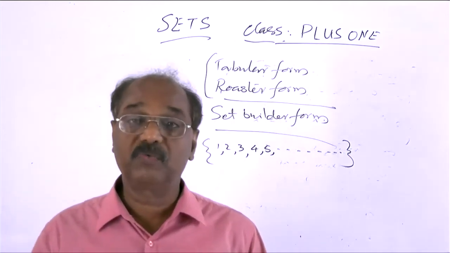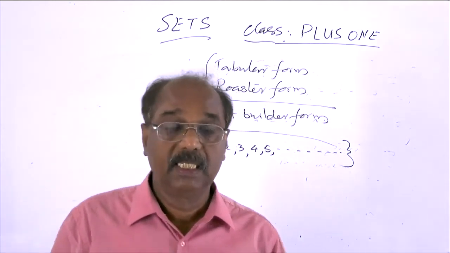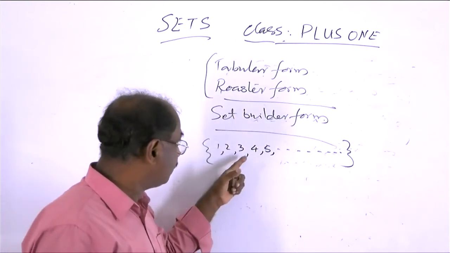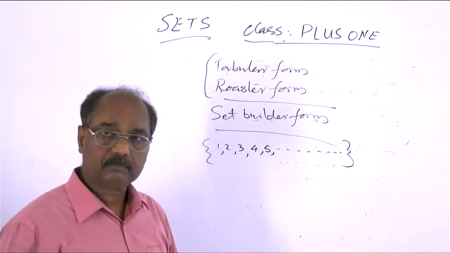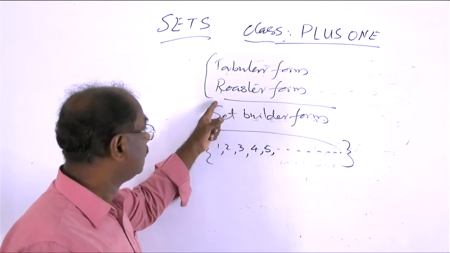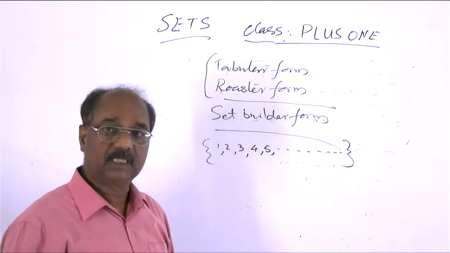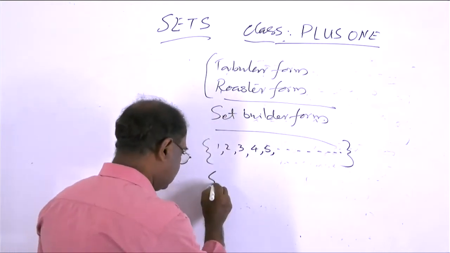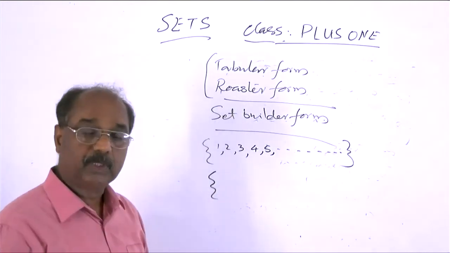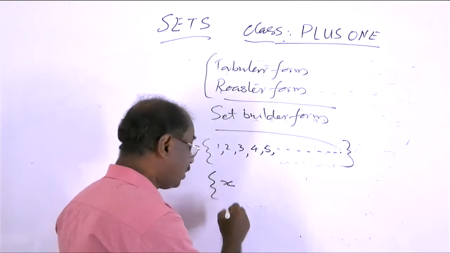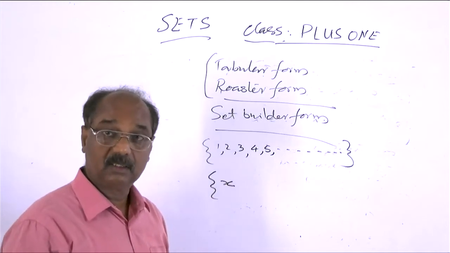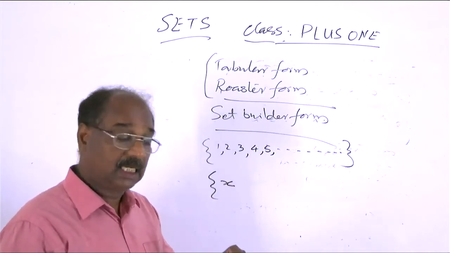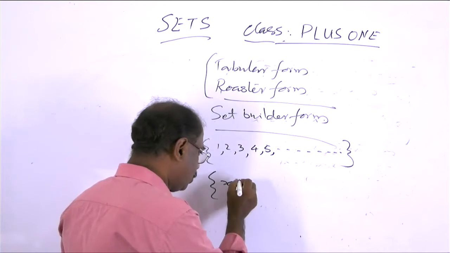And now the set of all natural numbers in the tabular form or roster form is this. And in the set builder form, the set is represented by the set of all x, the collection of all x, such that, for that word 'such that', use either a slash or a colon.